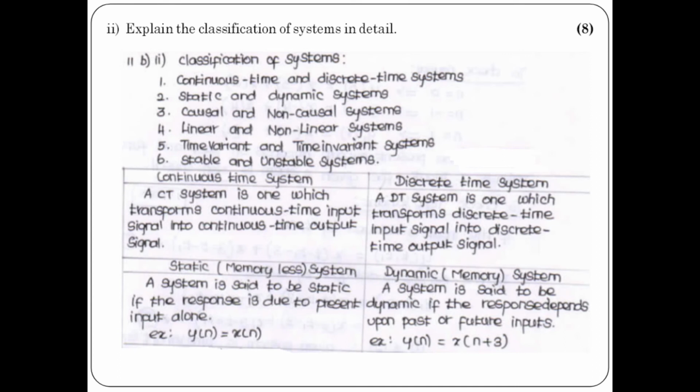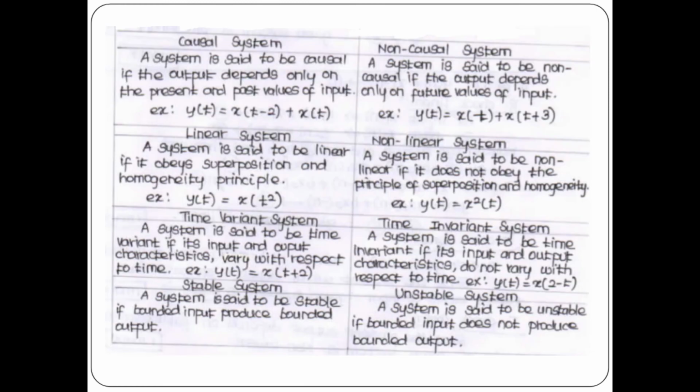A static system is otherwise called a memoryless system, and a dynamic system is called a memory system. So static means the present output depends upon the present input alone. You can write an example. For a dynamic system, the present output depends on the past as well as future values of inputs.